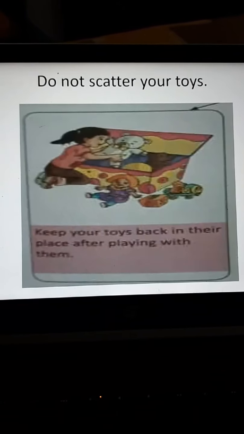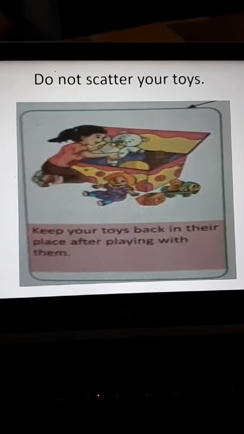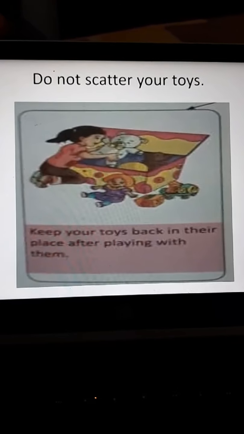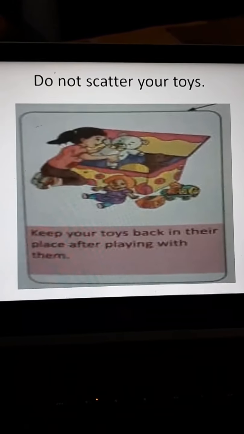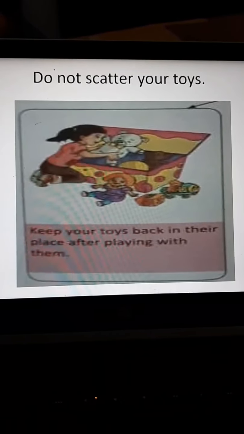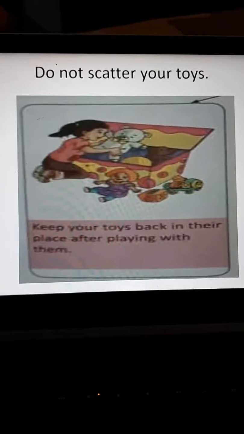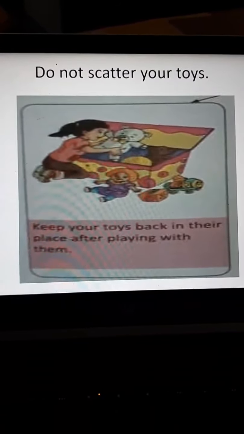The next slide I will show you how to put your toys. So do not scatter your toys. आपके toys यहाँ वहाँ बिखरे नहीं होना चाहिए. कुछ toys wheels के साथ होते हैं जिन पे अगर पैर पड़ गया तो आप फिसल के गिर सकते हो. You may trip. Okay, so you should keep your toys very properly. It should not be scattered. यहाँ वहाँ बिखेर के नहीं रखना है.